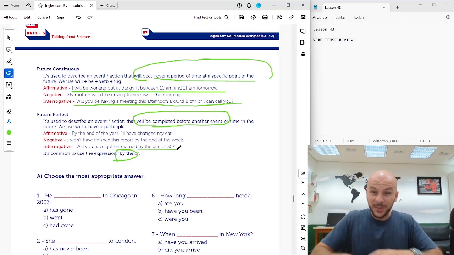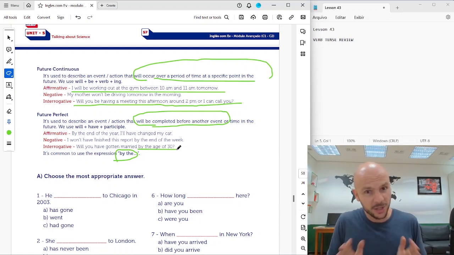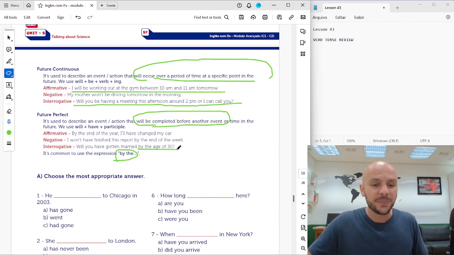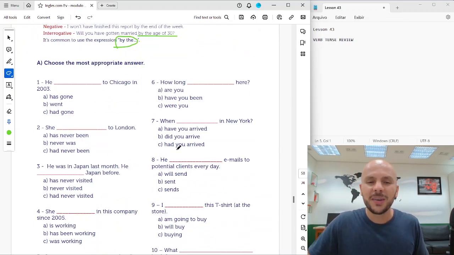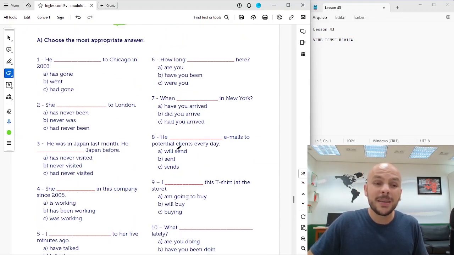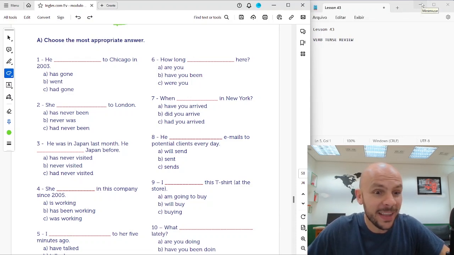All right, so that was a very quick review because it's just a review. You have already studied these verbs, all right? So now you're going to do this exercise, A and B, choosing the most appropriate verb to complete the sentence, all right? So press pause now and do this exercise. All right, now let's correct these exercises together.